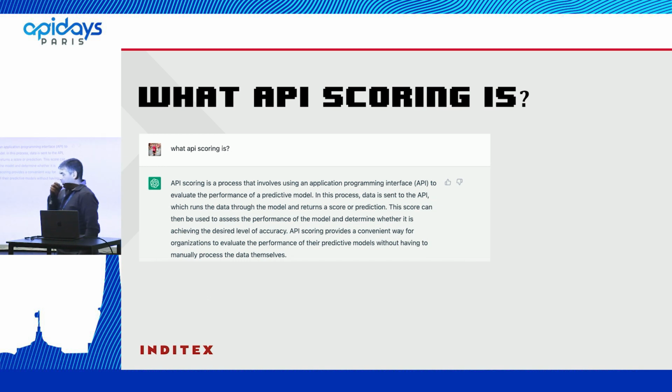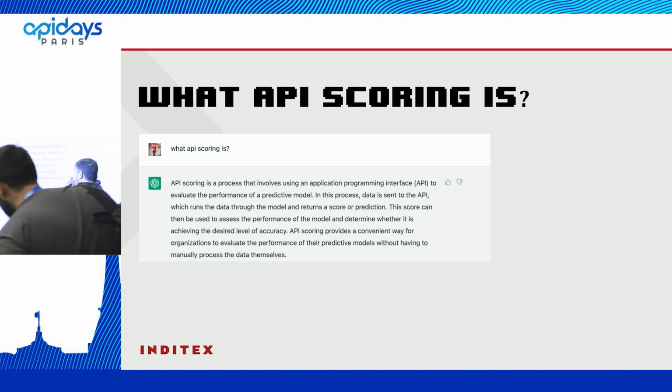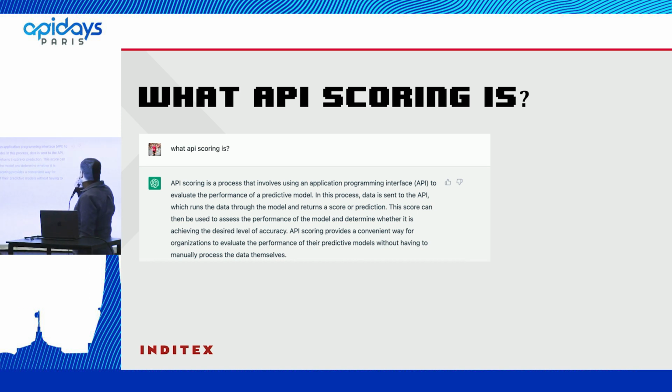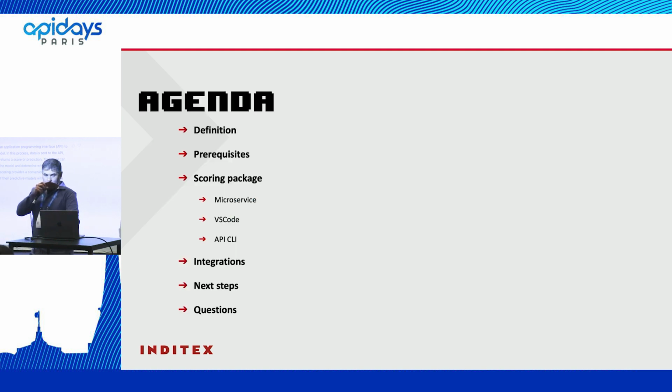normally we go to Google and type API scoring, and they show what API scoring is. But now we are using ChatGPT, and this is the sentence that ChatGPT shows. Well, to be honest, I don't really agree with the answer of the magic bot, and we are going to talk about what the real definition is and what we think API scoring is.